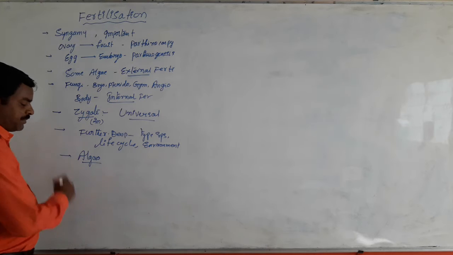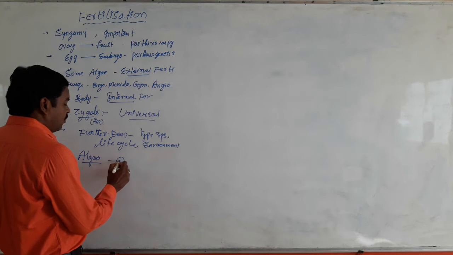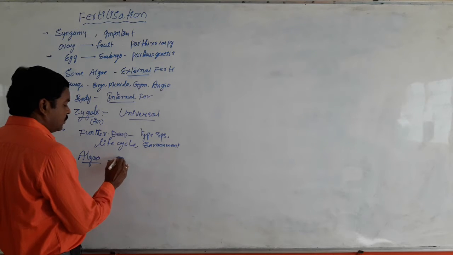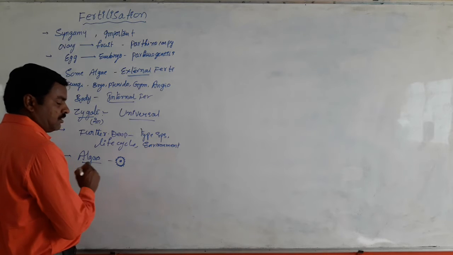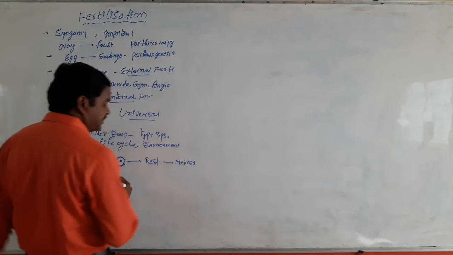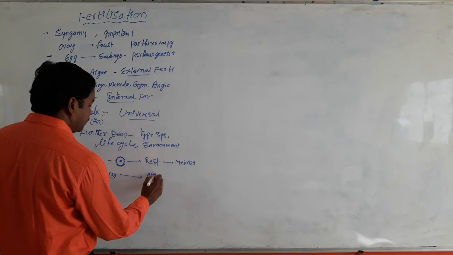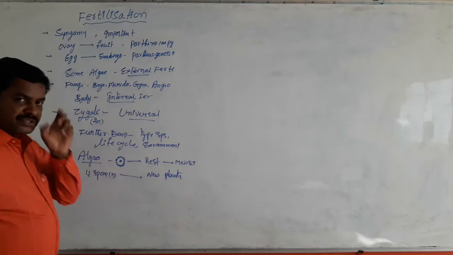So in case of algal members, zygote is formed by fertilization. Now this zygote secretes a new thick wall of its own. Then it undergoes a certain period of rest. Now it undergoes meiosis, leading to the formation of a total of 4 haploid spores. The 4 spores develop into new plants. This is in case of algal members.